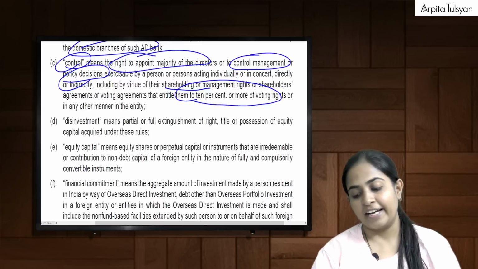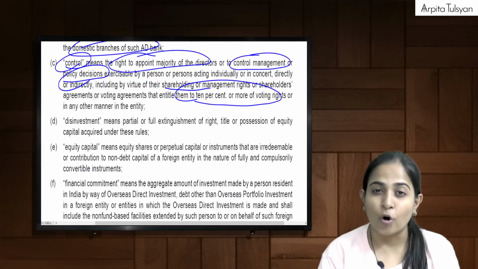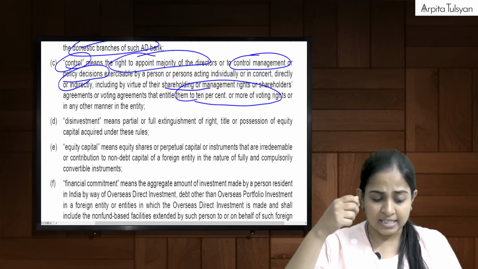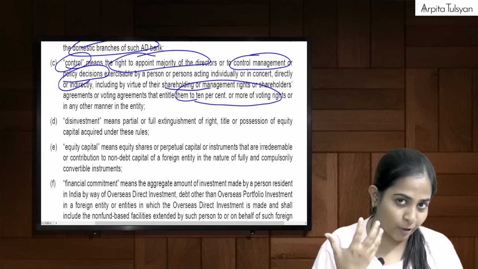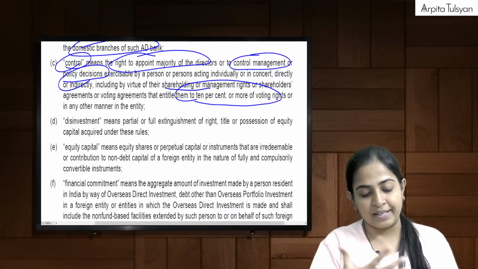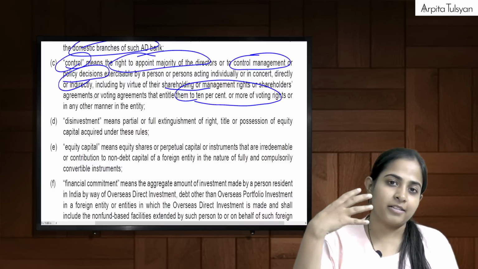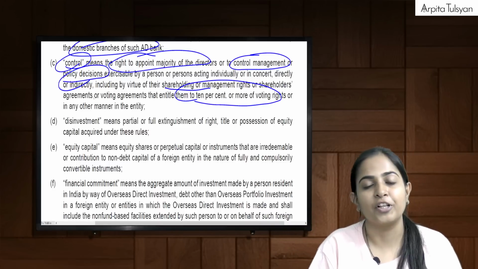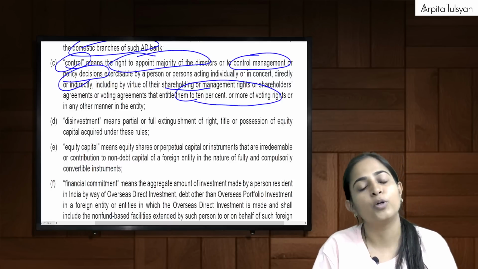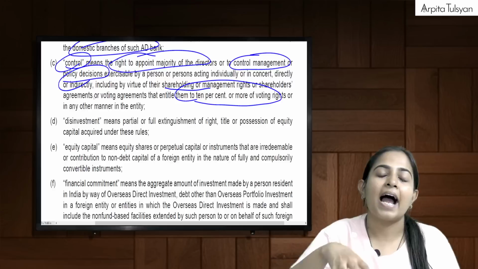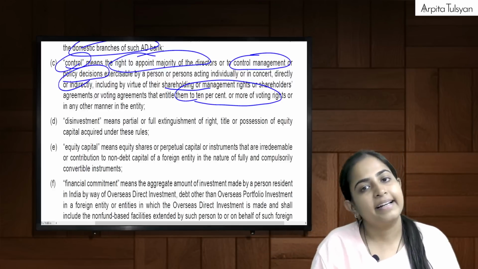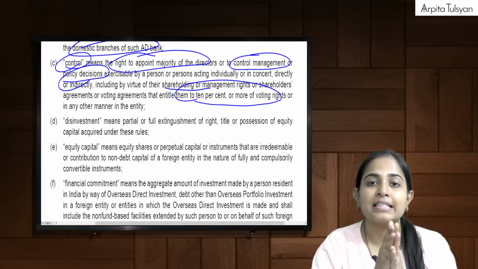So what are they trying to say? If I am able to appoint the majority of the directors, if I am able to control the management, or if I am able to control the policy decisions, or if I have a stake in the voting rights in that particular entity of more than or equal to 10%, then that means I have control in such other entity. This is the meaning of the term control.